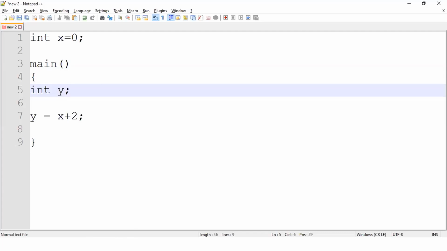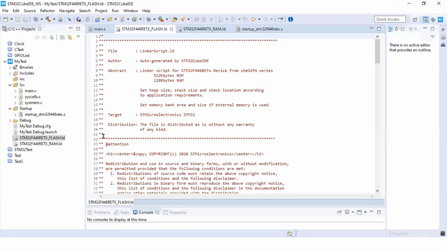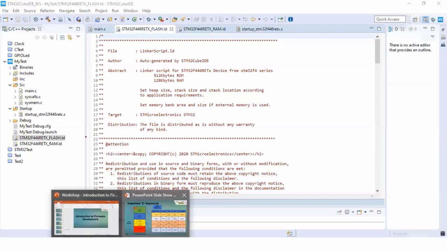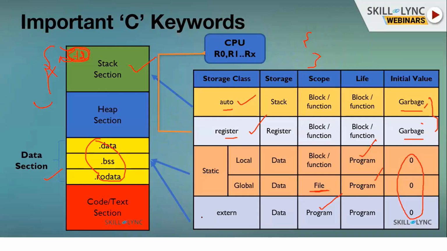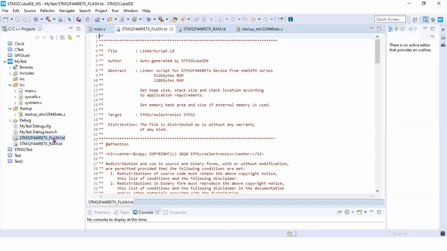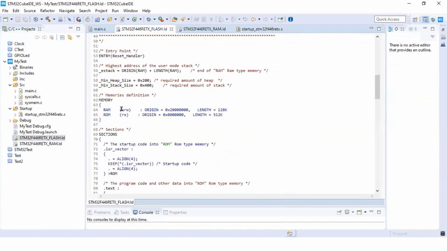So how does that happen? Basically, whatever memory you have, we are saying we will be having these sections. How will these sections be created, who will create them? This is not magic, right? So whatever memory you have, flash memory is the guy who will start first. Here you are deciding what the RAM size is and what the ROM size is. These are called the linker script.